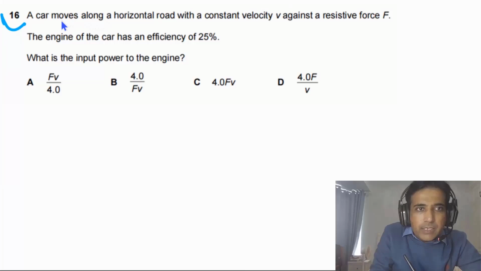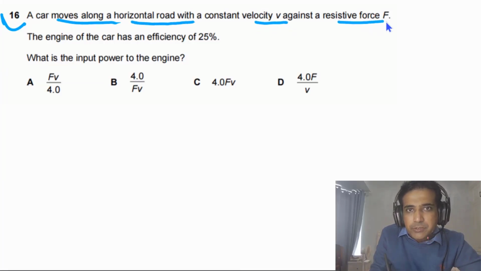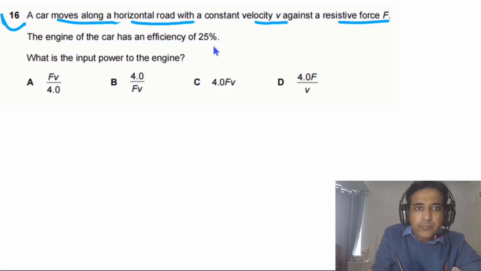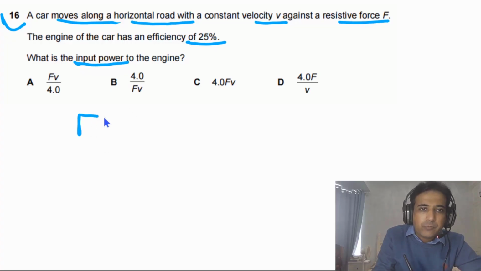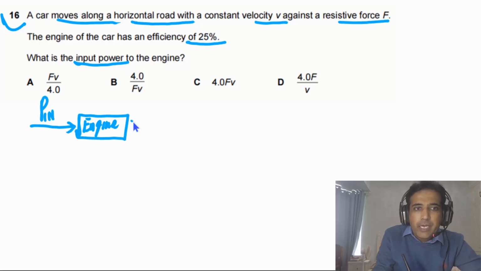Question 16 says a car moves along a horizontal road with a constant velocity v against the resistive force capital F. The engine of the car has an efficiency of 25%. What is the input power to the engine? So simply, first of all, we can imagine we have an engine. P in means the input power, and P out means the output power. This one has to be equal to F times v.